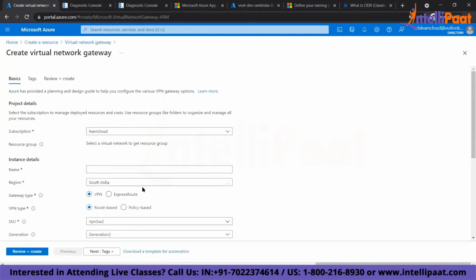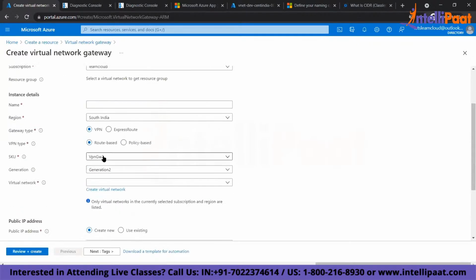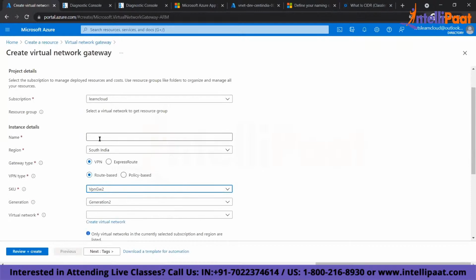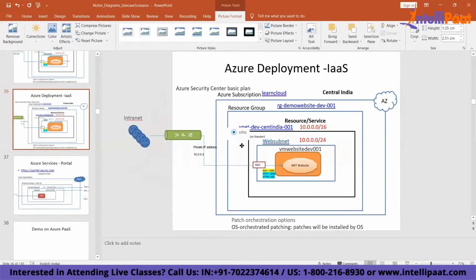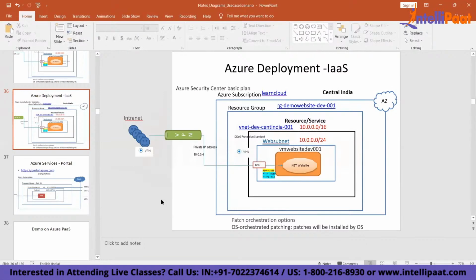Once you set up your VPN, you need to set up the VPN with your network. Then with the help of the VPN, these users will connect to your application. So this is for your intranet site. To connect to an intranet website, you need to use a VPN. To connect to an internet site, you will use a public IP address.